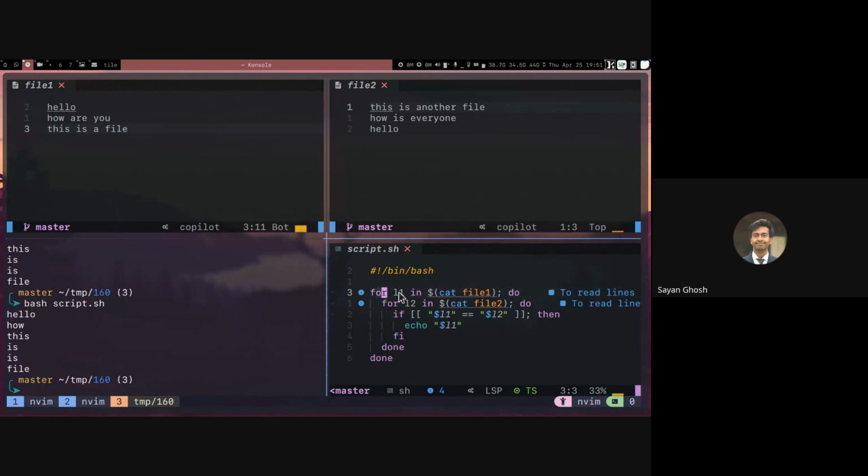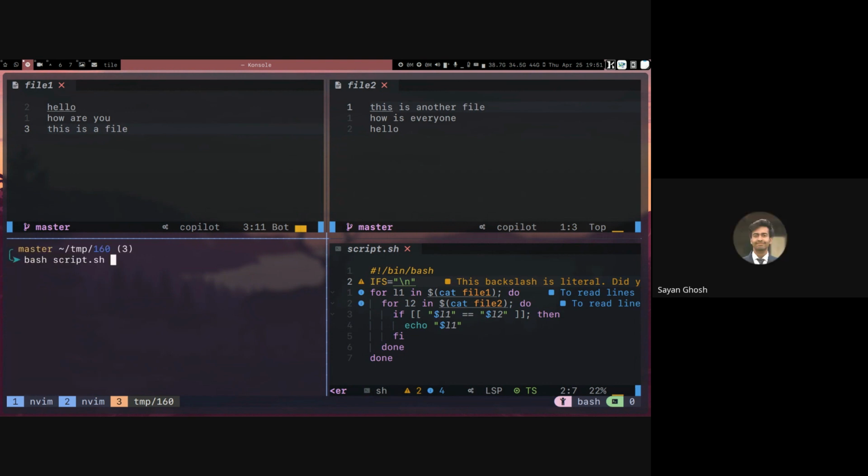So by default, for will split whatever is the output by white space. That is not what we want. We want to split by the new line. Right. So that's why in the code they have set IFS to be \n. But this will not work. If we simply run this, nothing is being printed. This is because it is trying to look for a literal \n. It is checking whether there is any \n in this file, and obviously it is not there literally, so it is not splitting at all.